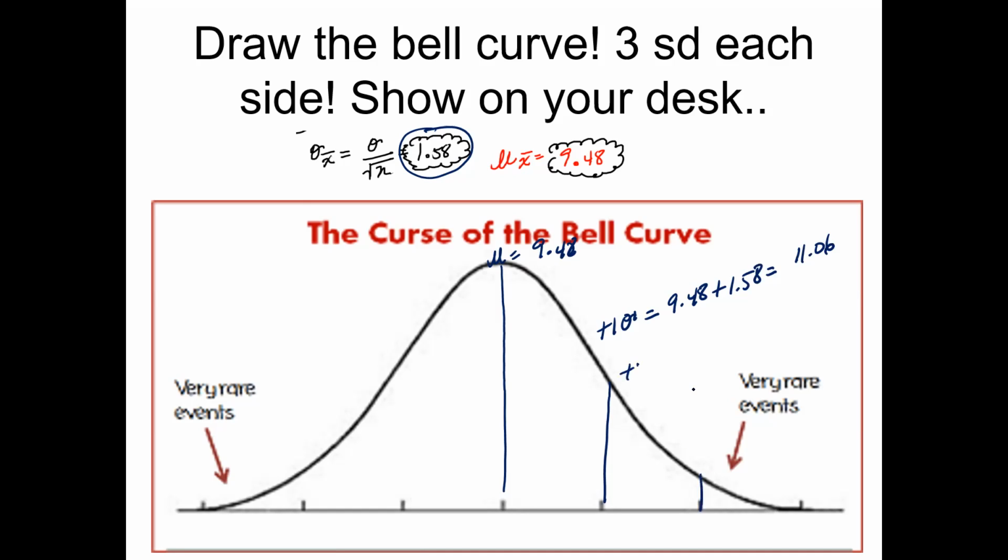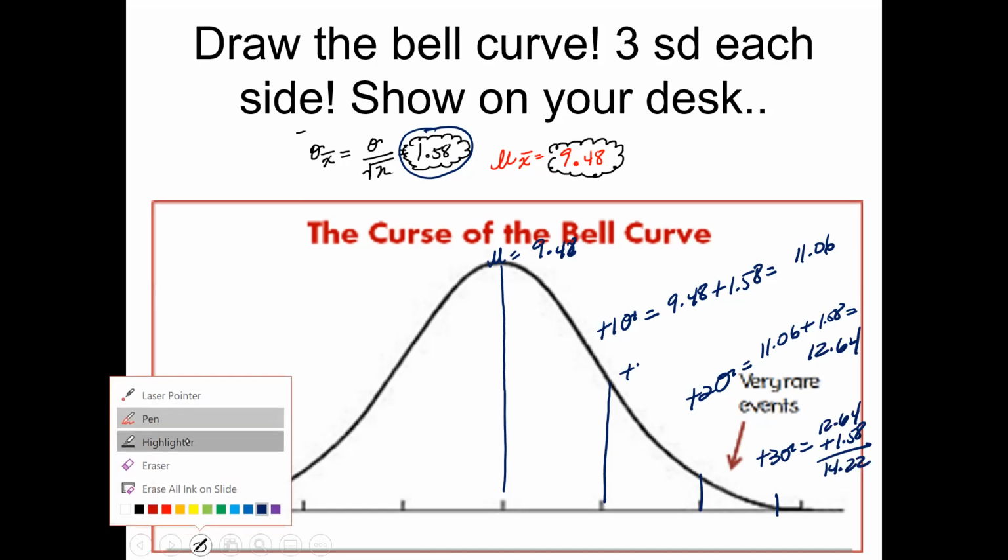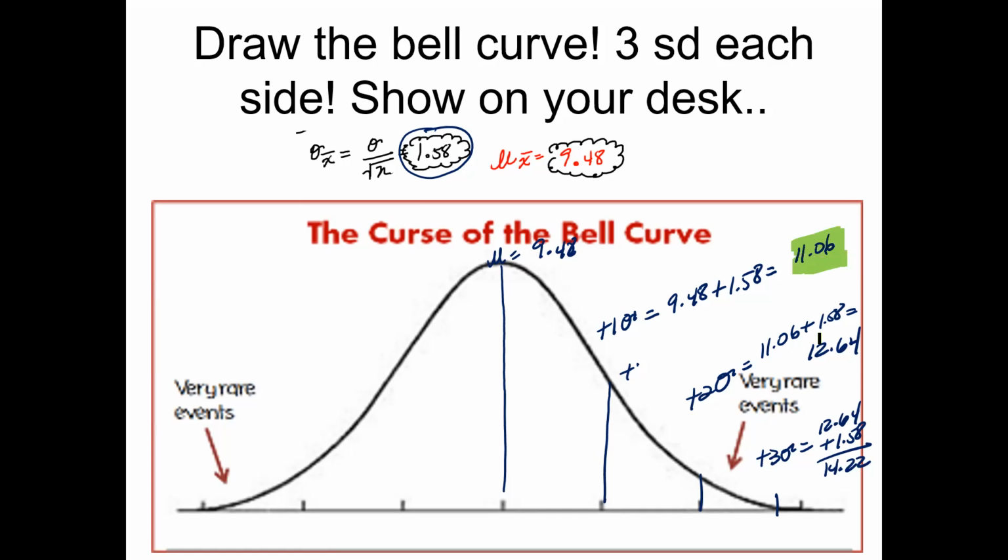And then over here at 2 standard deviations, it has to be 11.06 plus 1.58, which will give you 12.64. And then right here at 3 standard deviations, it is going to be 12.64 plus 1.58, which is going to give you 14.22. So make sure you're labeling it. So you have this, the first standard deviation, second standard deviation, third standard deviation, and there's your mean.